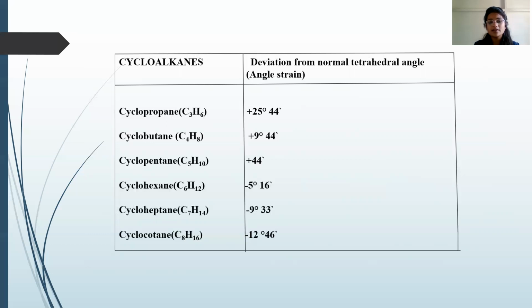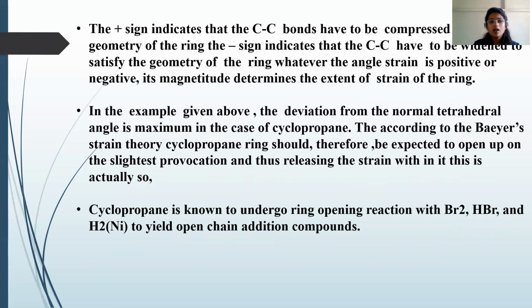In cyclopentane, plus 0°44'. In cyclohexane, minus 5°16'. In cycloheptane, minus 9°33'. In cyclooctane, minus 12°46'.